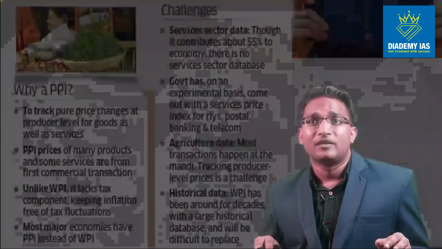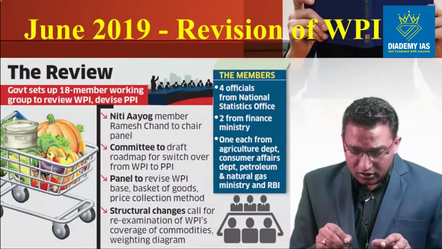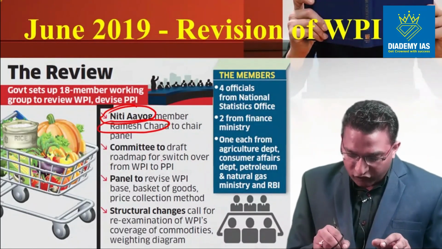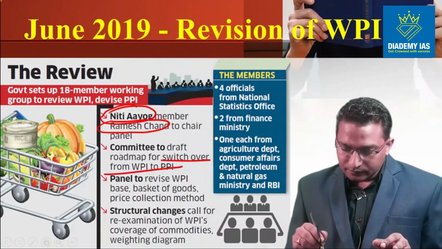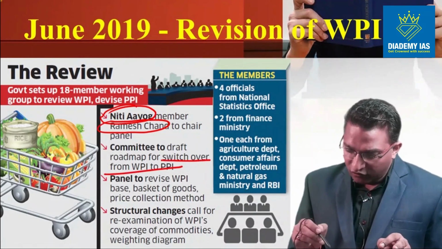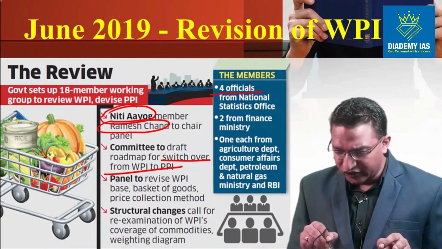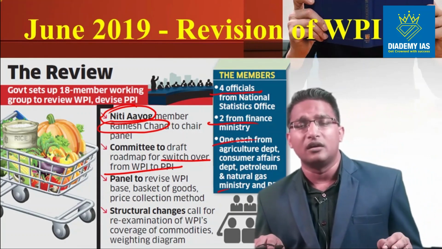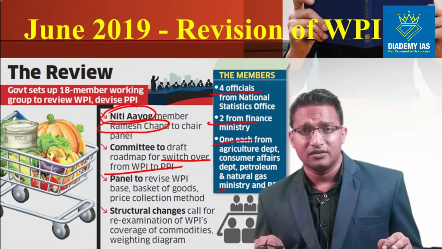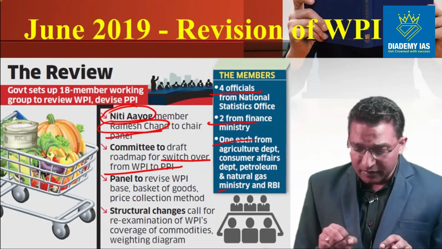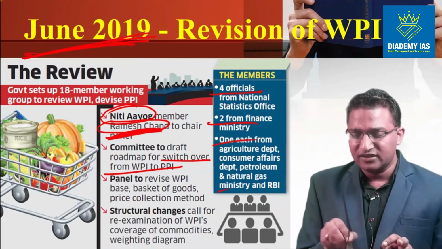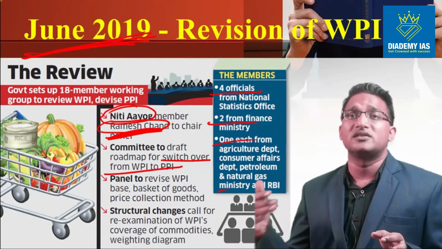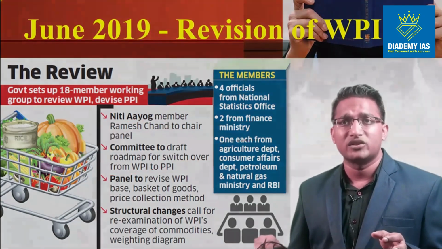But definitely the Ramesh Chand committee has been constituted, and this panel is considering switching from WPI to PPI, right? And this committee has 4 officials from the National Statistics Office, 2 from the Finance Ministry, and others from other areas. You don't need to remember the number of members from different areas. You just need to remember that this is the Ramesh Chand committee, and this was formed in June 2019. So earlier it was the B.N. Goldar committee, now it is the Ramesh Chand committee. You just need to remember that this is the Ramesh Chand committee.